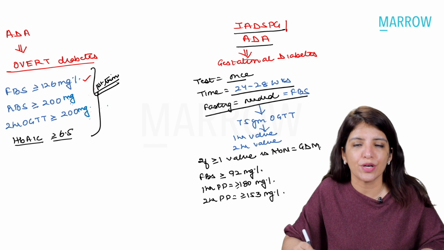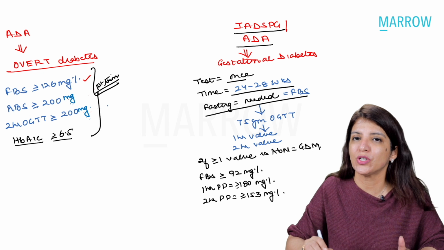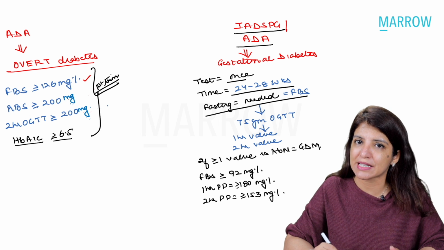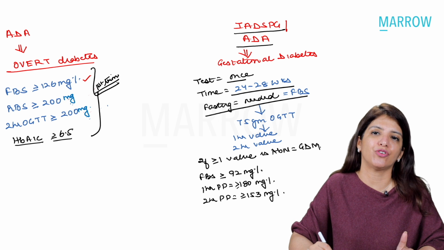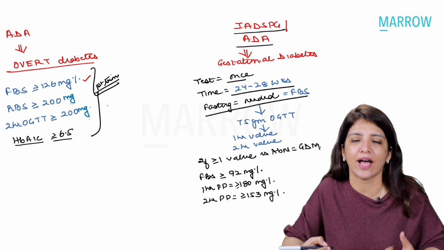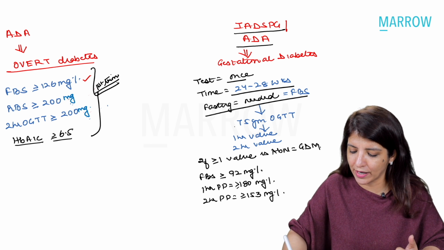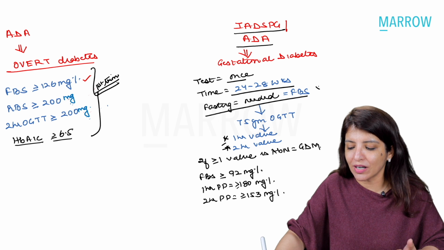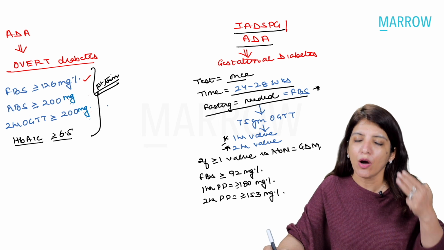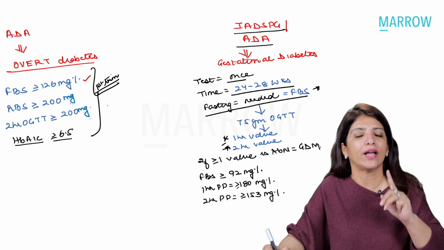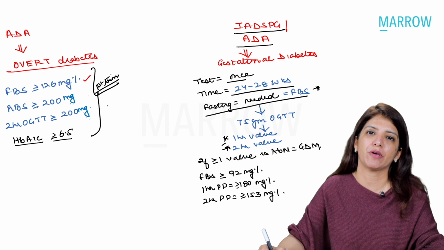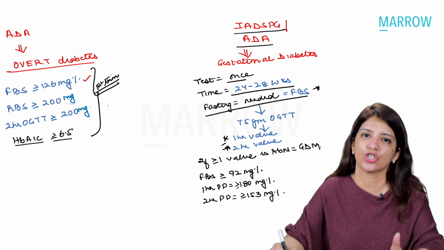So the test which they do is, first of all, they call a female fasting between 24 to 28 weeks, and then they take out a fasting blood sugar sample, and then they give 75 grams oral glucose, which has to be mixed in 200 ml of water, and after that they check the blood sugar levels after 1 hour and after 2 hours. So the total blood samples taken of this pregnant female are 3. Now, IADPSG says if any one or more than one value comes out to be abnormal, then you diagnose the person as having gestational diabetes.